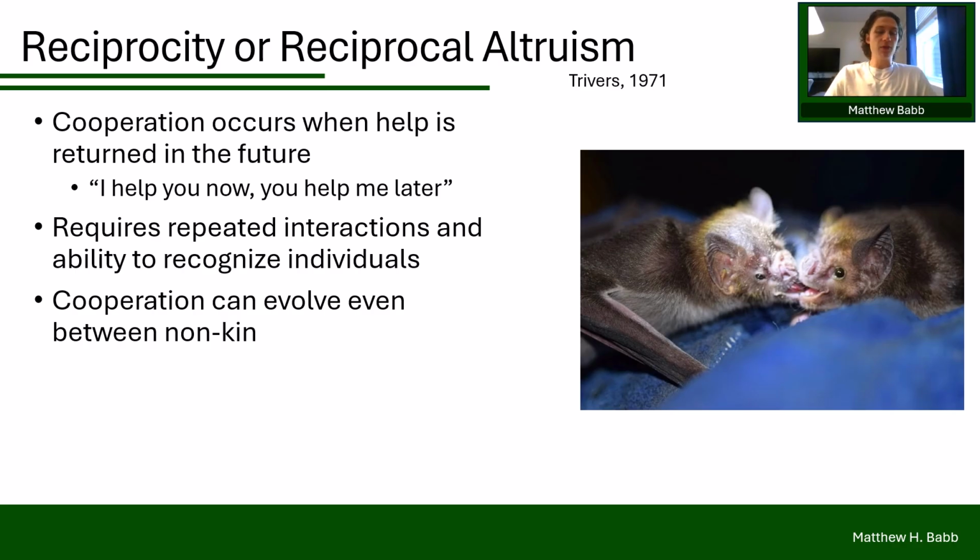Now, a classic example of reciprocity comes from vampire bats. After a night of unsuccessful foraging, a hungry bat may receive a blood meal from a groupmate that fed successfully. The next night, the roles might be reversed. Today's donor could become tomorrow's recipient. Over time, this exchange of benefits gives a net benefit to both individuals, especially in a system where starvation risk is really, really high.